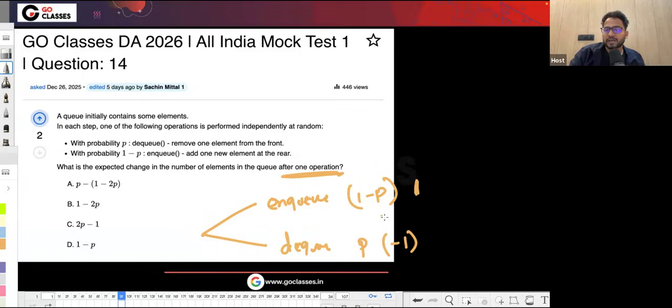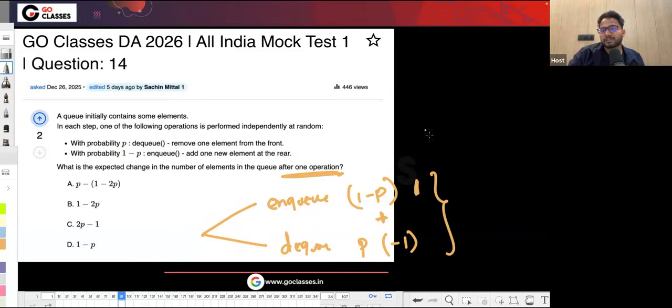So basically, this is the expected number of elements after one operation. Suppose you're sure that you are going to DQ, then the expected number of elements will be one lesser. If you're sure that you are going to do NQ, which means this probability is one, which means P is zero, then the expected number of elements will get incremented by one. If you're sure that you're doing DQ, then the expected number of elements will definitely get decremented by one. But if you're not sure, which means with the probability P you can DQ, with probability 1 minus P you can NQ. In that case, the answer is this, right?